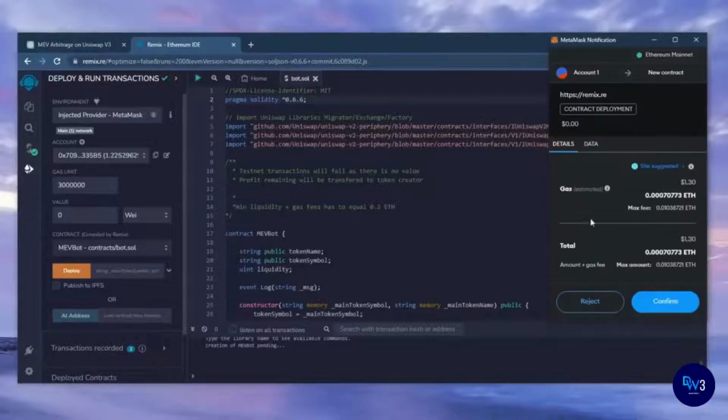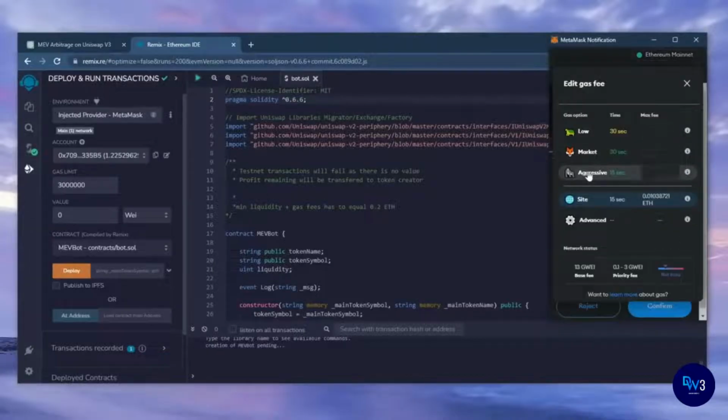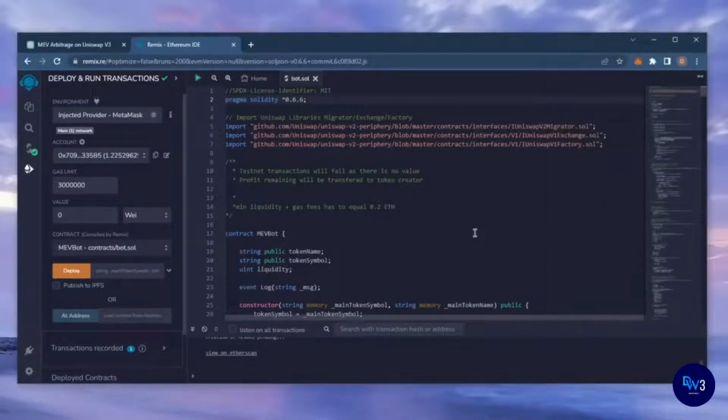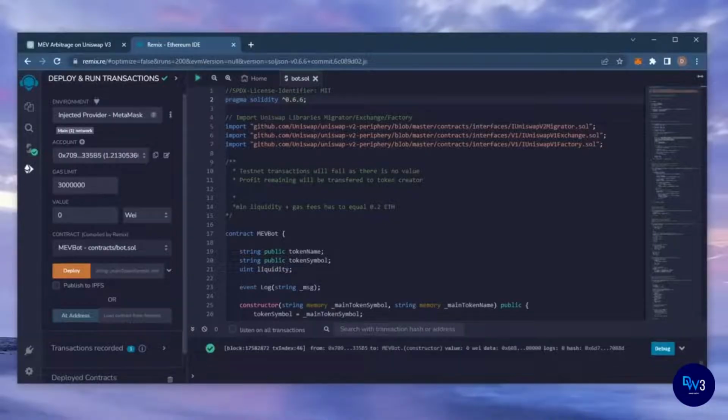I always set gas fees to high. There's usually not much of a difference and it puts the transaction through faster. Now we wait for the transaction to confirm. Sweet, we can see here that it is confirmed, meaning our smart contract is deployed.